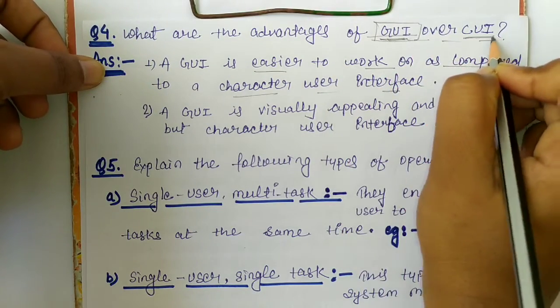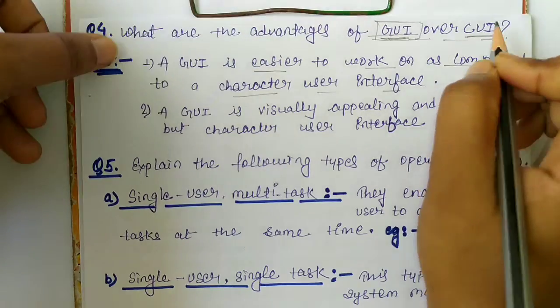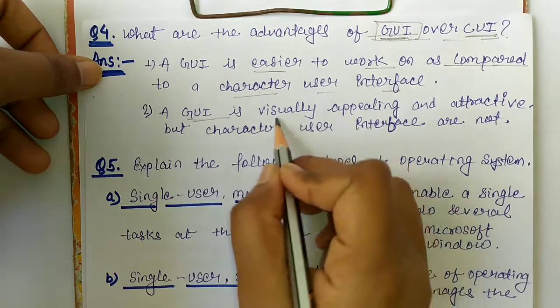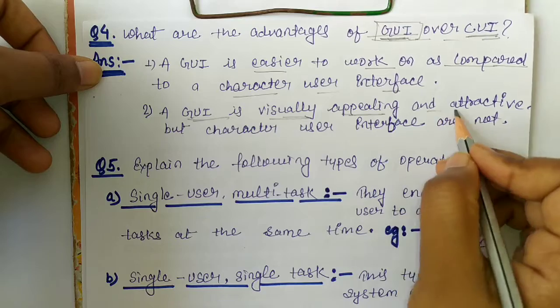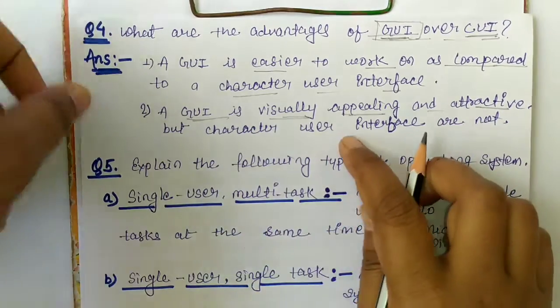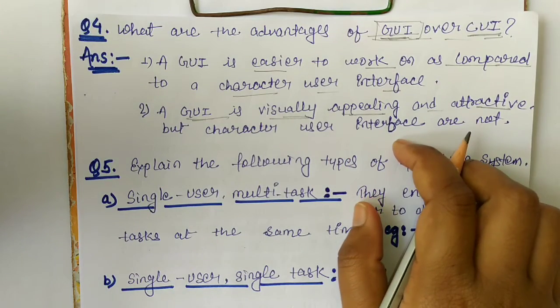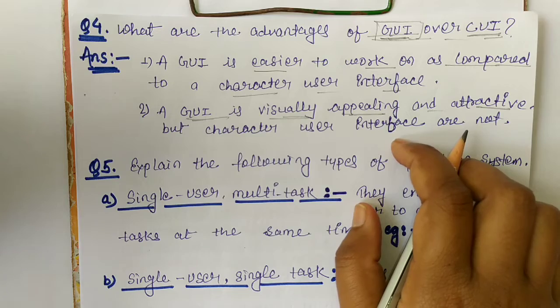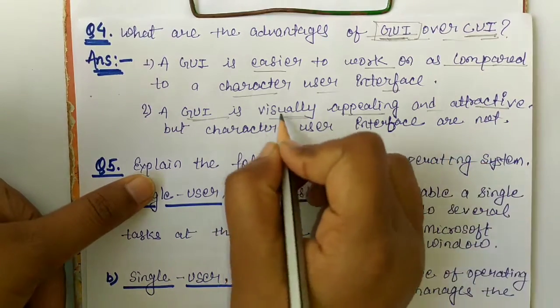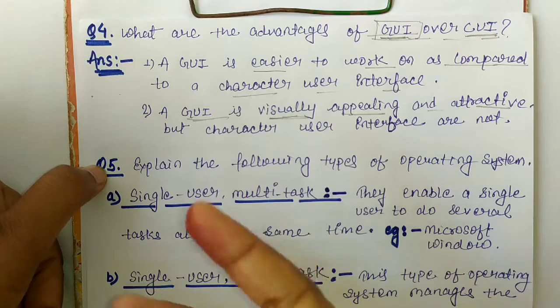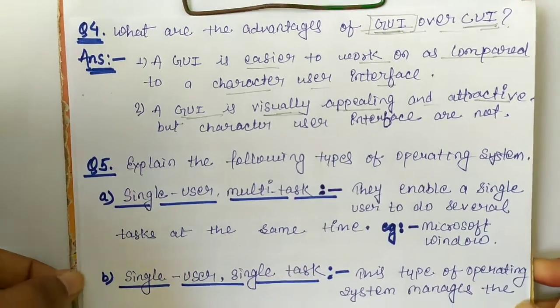But in CUI it is compulsory to remember all the commands. The second, GUI is visually appealing and attractive, that means we can see pictures and perform any task by seeing the picture or icons.